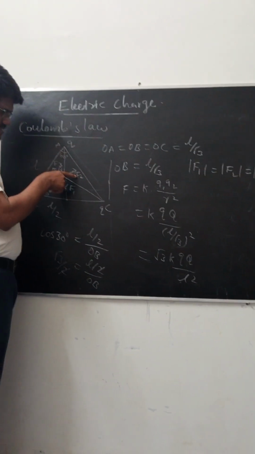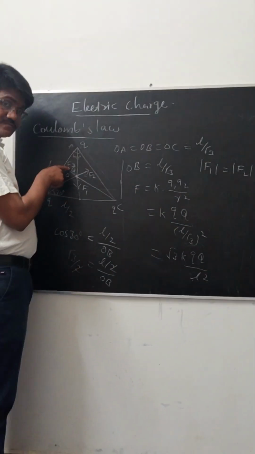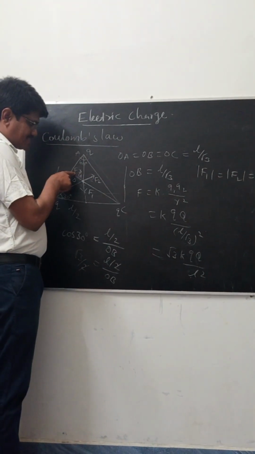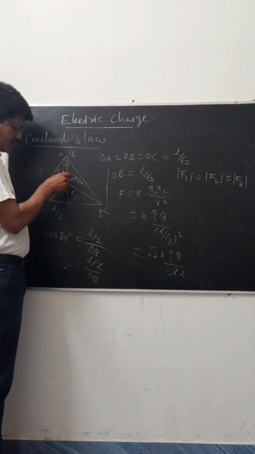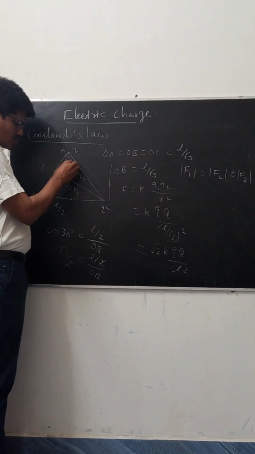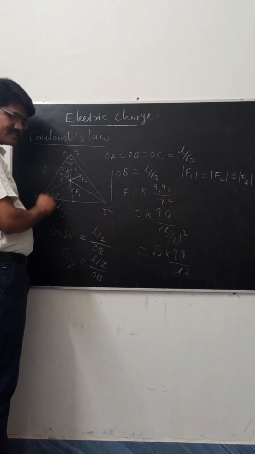Now we are going to consider these two forces first. The resultant force of F2 and F3 is in this direction only. It is considered to be F dash.